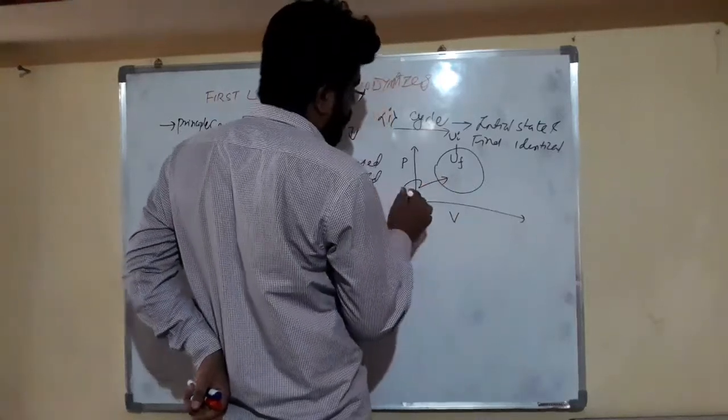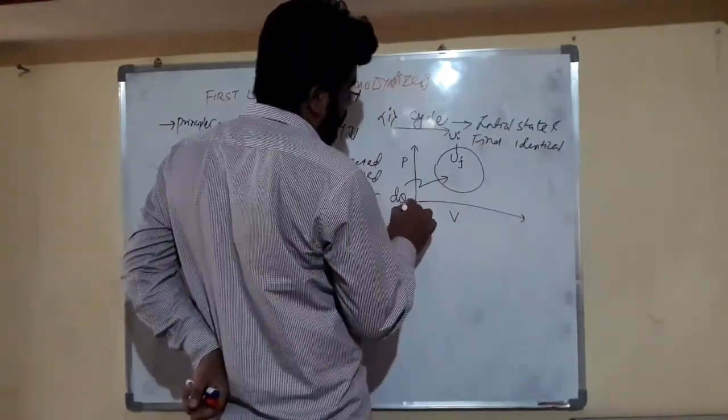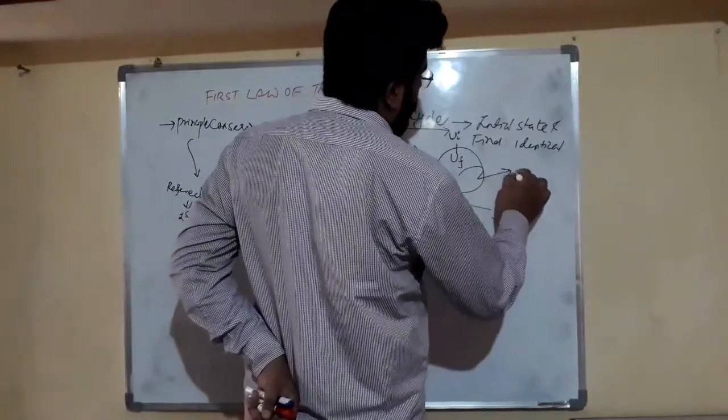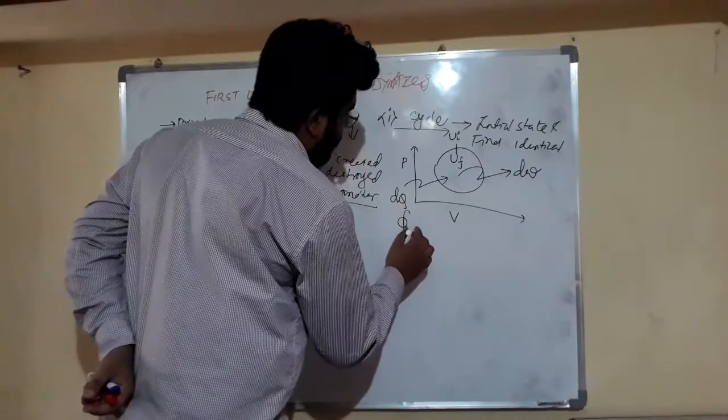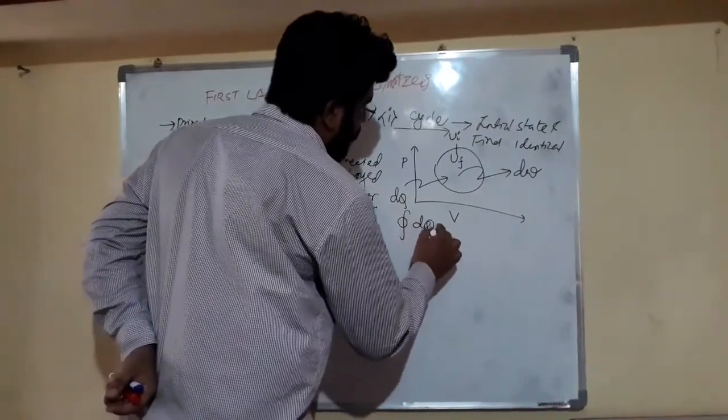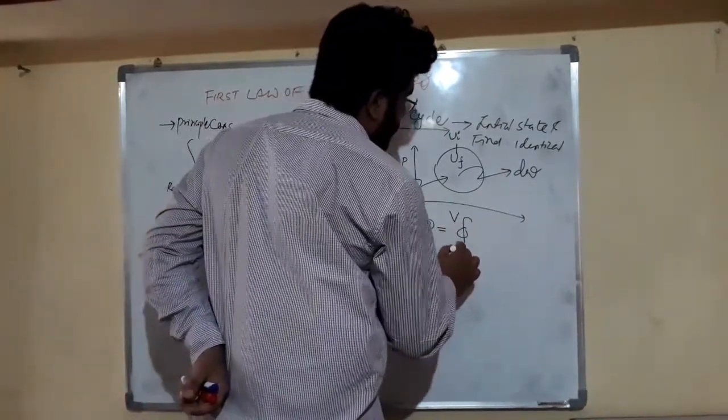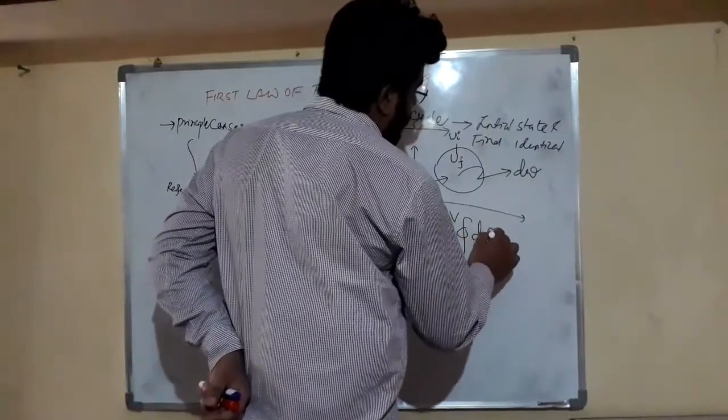The net heat transfer to our cycle is equal to the net work done by the cycle. That is, the cyclic integral of our net heat transfer is equal to the cyclic integral of our net work transfer.